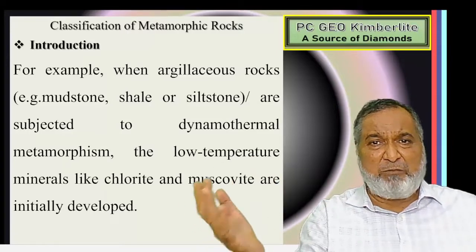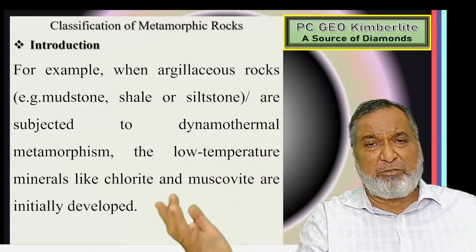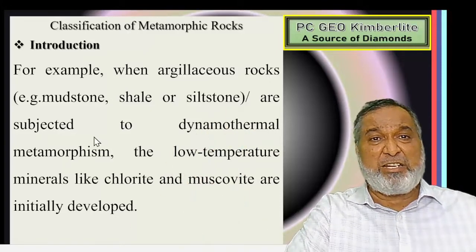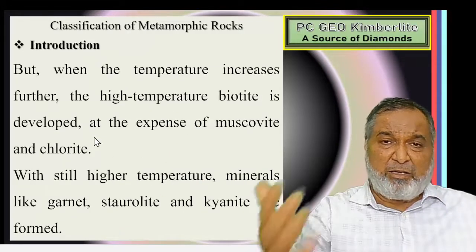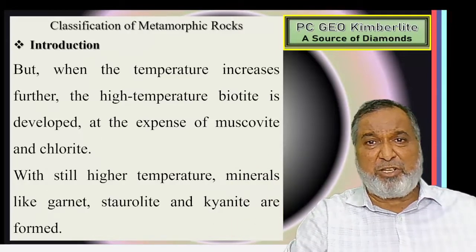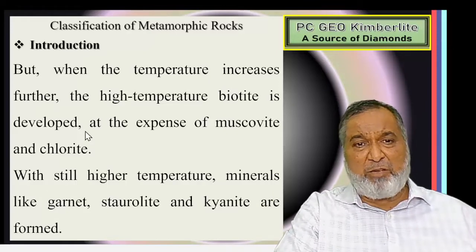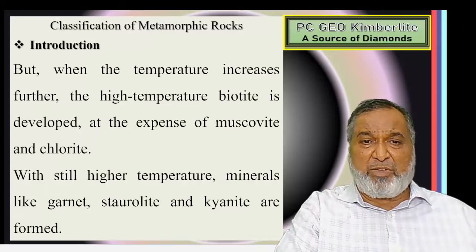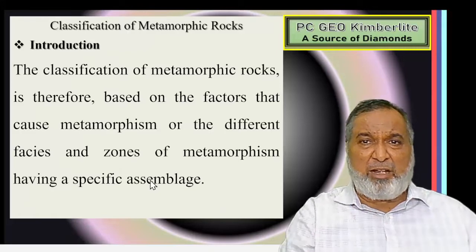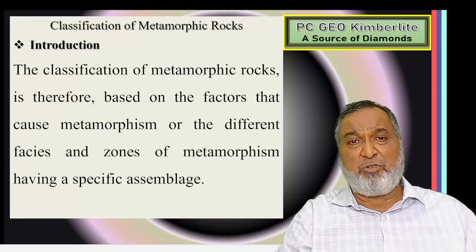First slate will be formed from the shale, then slate will be converted to phyllite, and phyllite will be converted to schist, gneiss and granulite. This is how the rock grade goes on increasing as the temperature and the pressure go on increasing. As the temperature increases, biotite, muscovite and chlorite will develop. Then as the temperature becomes very high, garnet, staurolite and kyanite are formed, and these are very important minerals useful for the classification of metamorphic rock.